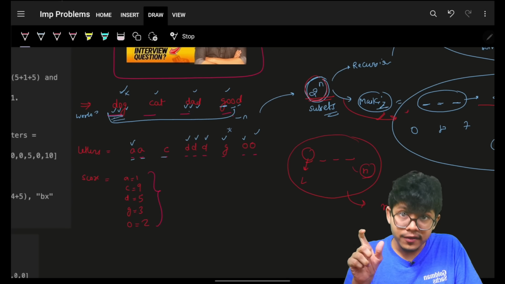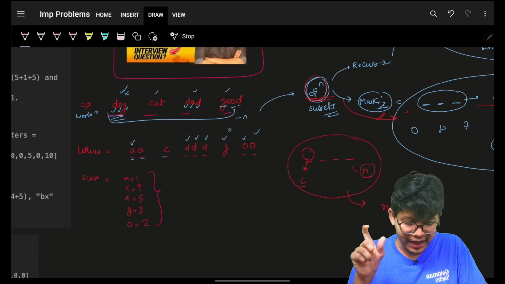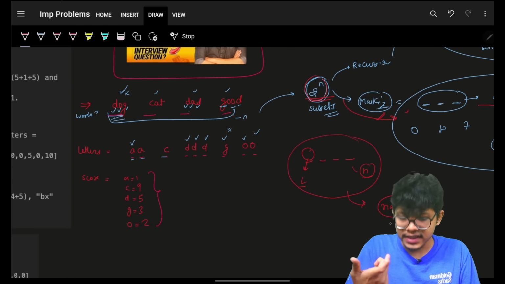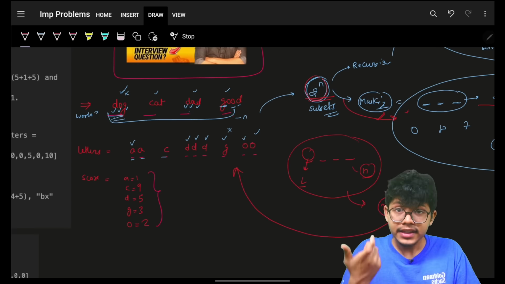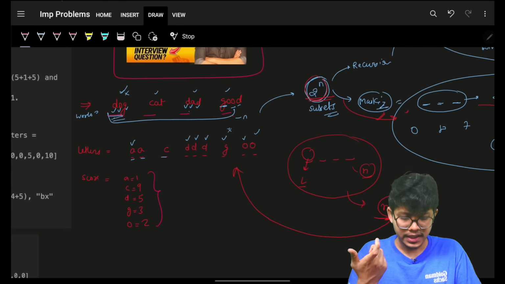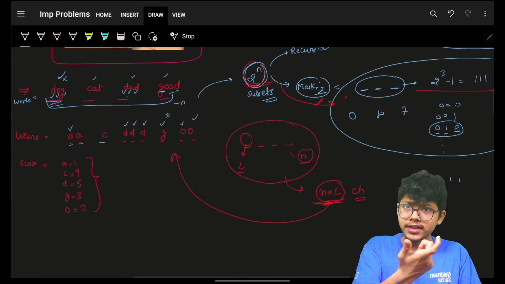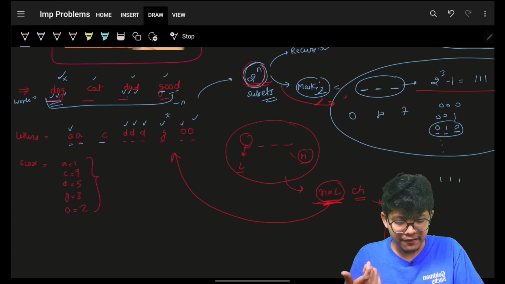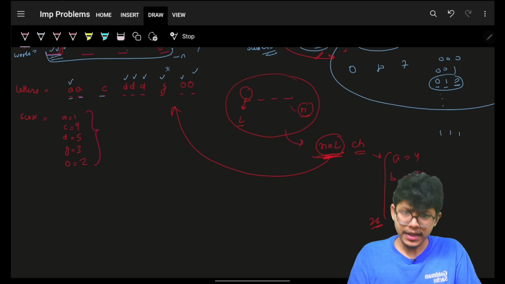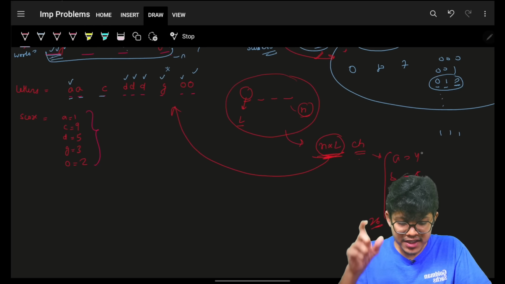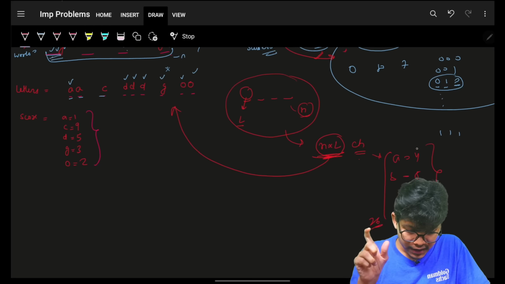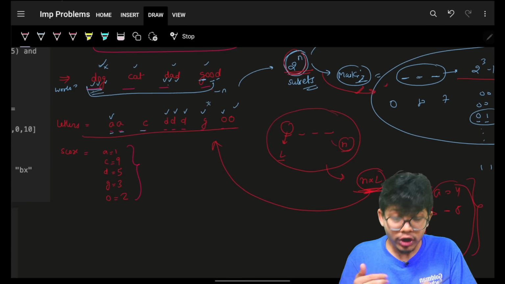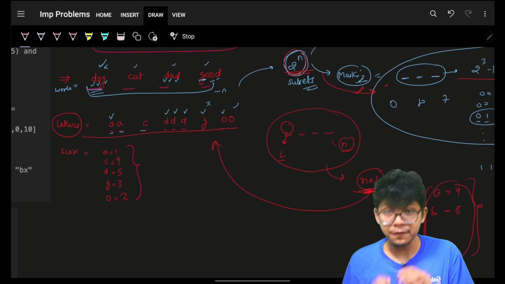In these n words, every word having a length of L, I will have n into L characters. I have to iterate on those characters and make sure about the frequency, because these are n into L characters, which means I can have A, let's say 4 times, B 5 times, but I will have only 26 characters, each with its corresponding frequency. So for every character, I'll just maintain the frequency, and I'll check that I should not exceed the input frequency.